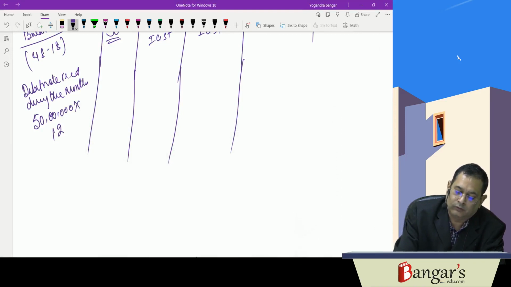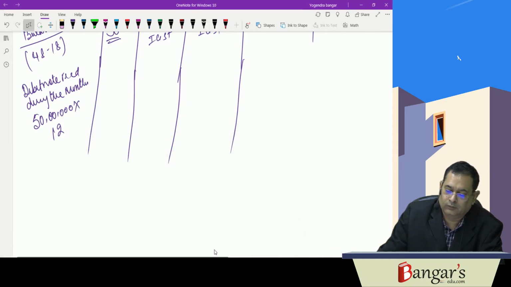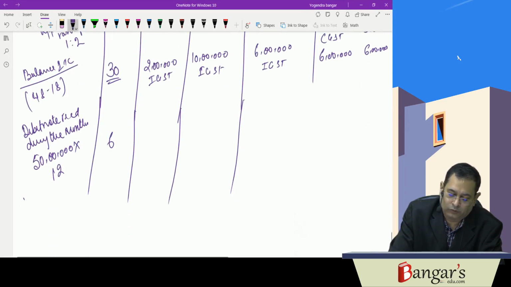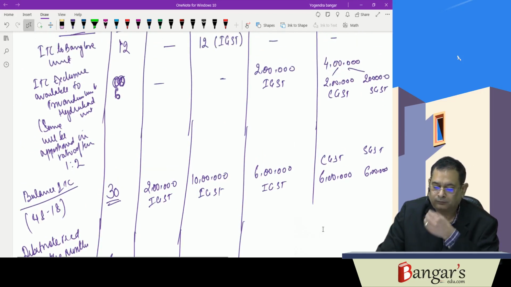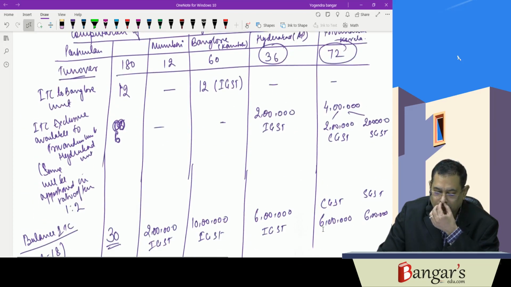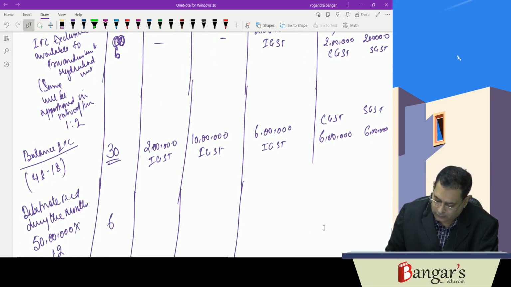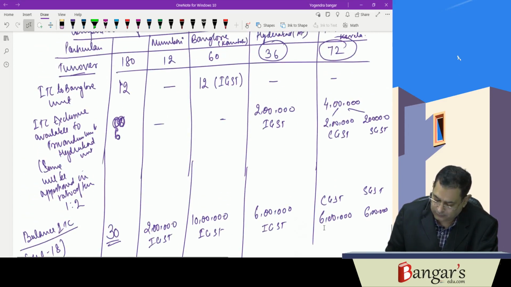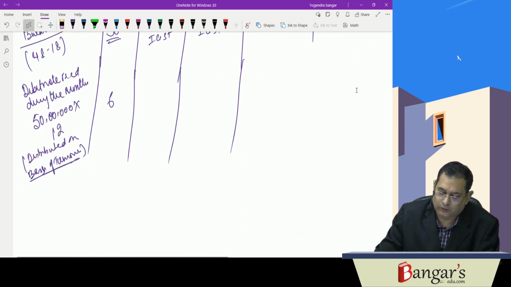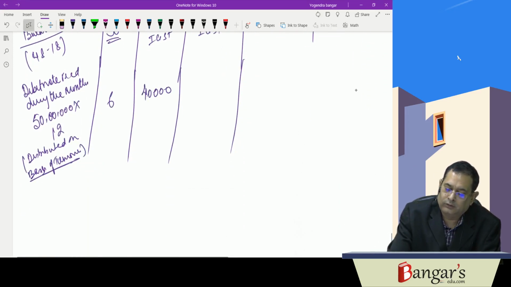That means 6 lakhs. This is 6 lakhs. It will also be distributed on basis of turnover. This will be distributed on basis of turnover. So here, in the same ratio, 6 divided by 180 into 12, that works out to be 40,000. That is the IGST element here.